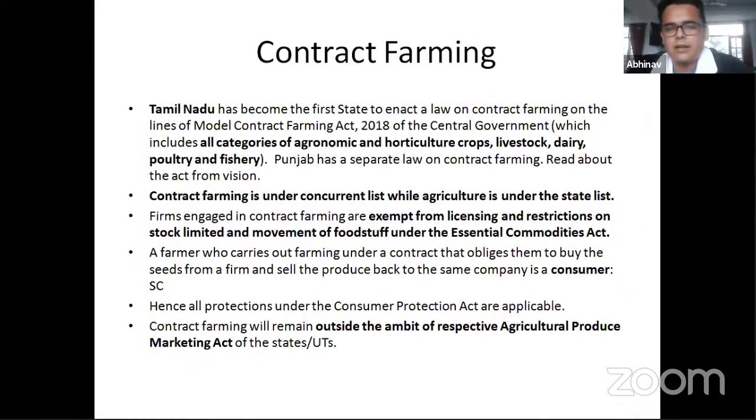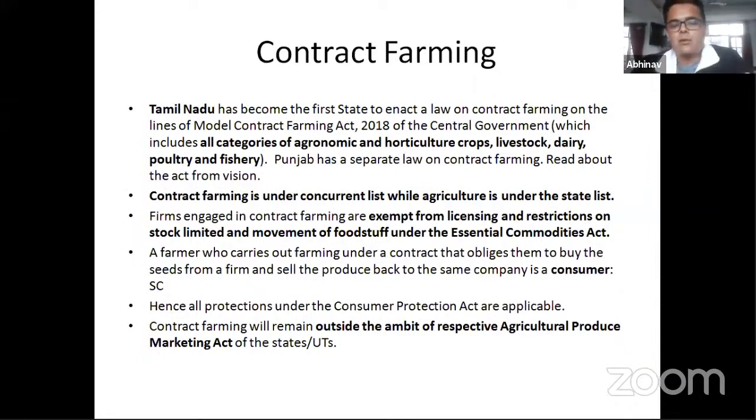So if you have a basic understanding of the constitution, there are 3 lists in the constitution. Okay, the first list is called the center list. It includes all the subjects on which the center has the power to make laws. Then you have the state list, which contains all the subjects on which the state has the power to make laws. So you have subjects like policing and agriculture in the state list, right? And then there is another list known as the concurrent list, where both the center and the state have the powers to make laws. However, if there is an inconsistency between the laws that the center has made and the laws that the states have made, then obviously the center's law prevails. Okay, so these are the lists that exist under the constitution.